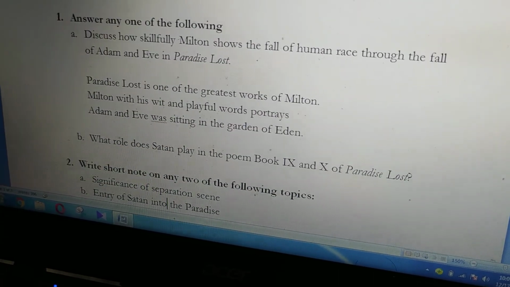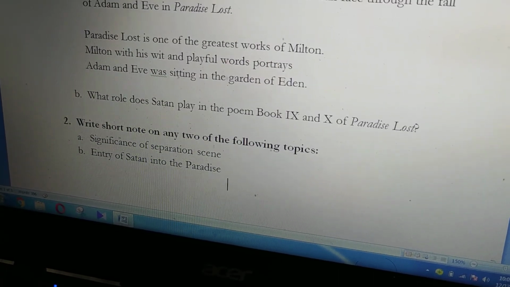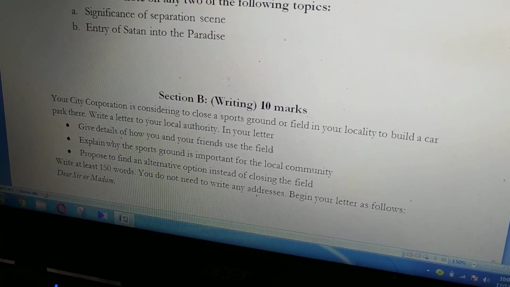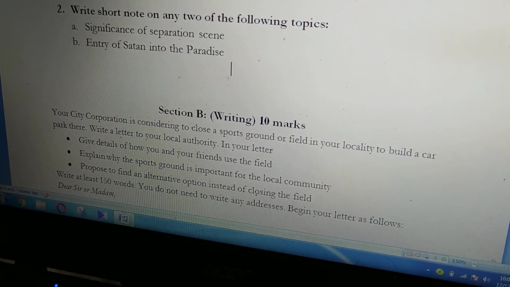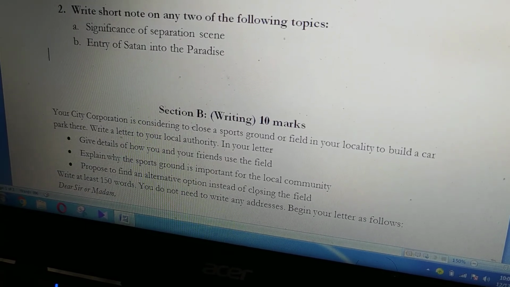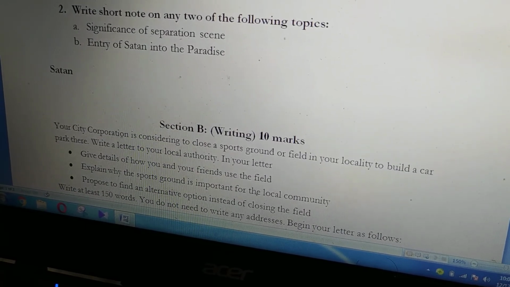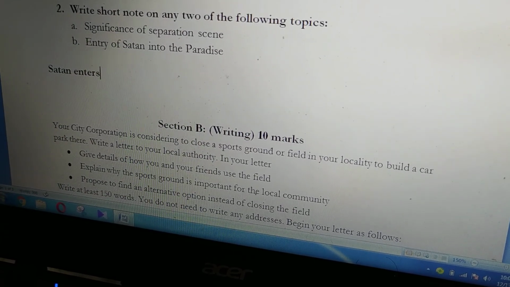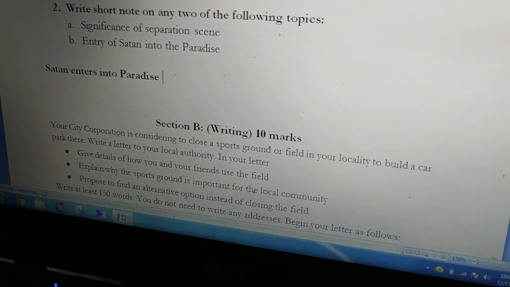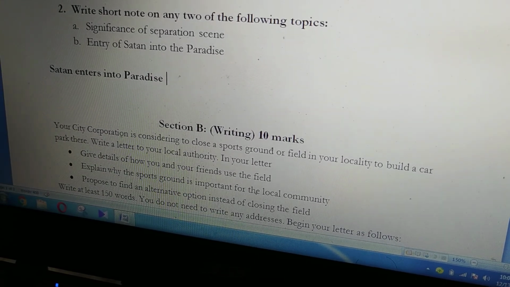Same goes for example, here, you're writing a short note on the entry of Satan into paradise. Now here you will write that Satan enters into paradise. Here, if you use present tense, then all through you have to use present tense.